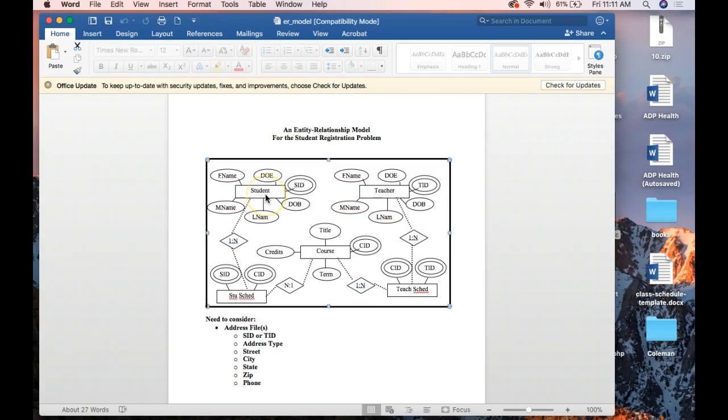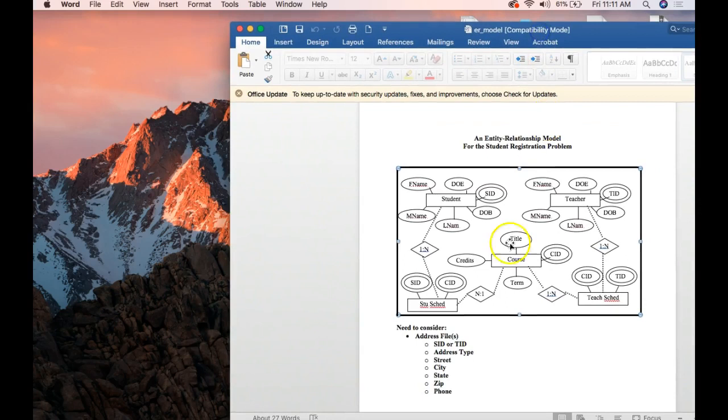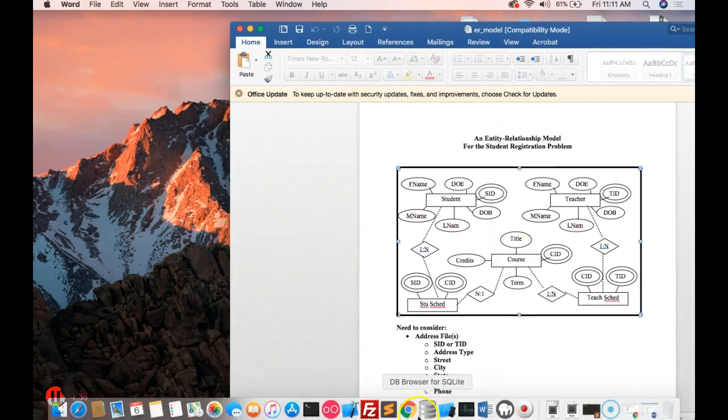Can you imagine if I had students with a borrowed ID for course or courses with a borrowed ID for student? Then you would have a lot of redundancies. So when I look at teacher ID here and I see one to many on the teaching schedule, now we can formulate everything we need. So let's again think back to our reports. We need to know